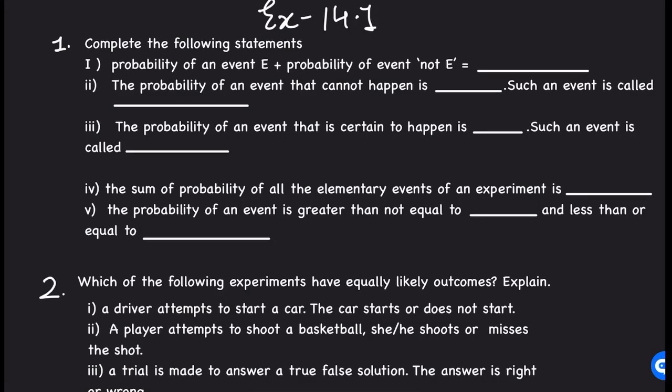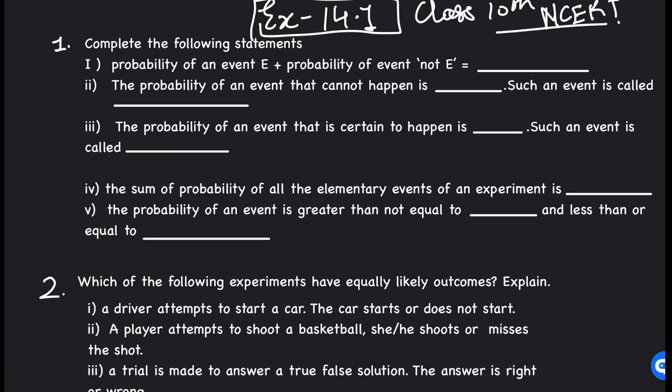So today we are going to discuss exercise 14.1 of class 10th NCERT maths. So here we start. Question number first is complete the following statements. First is probability of an event E plus probability of an event of not E is equal to.